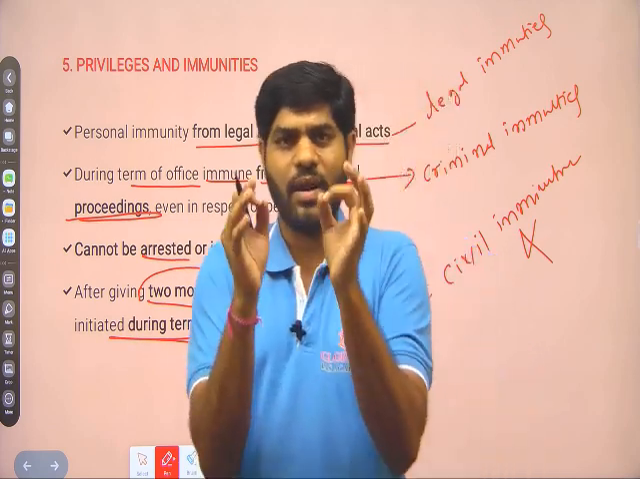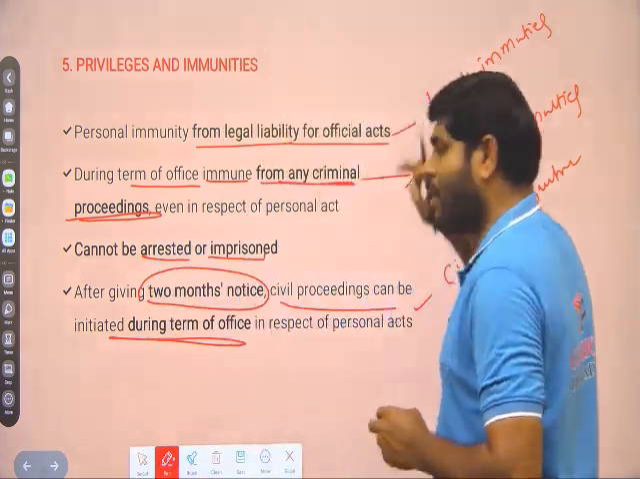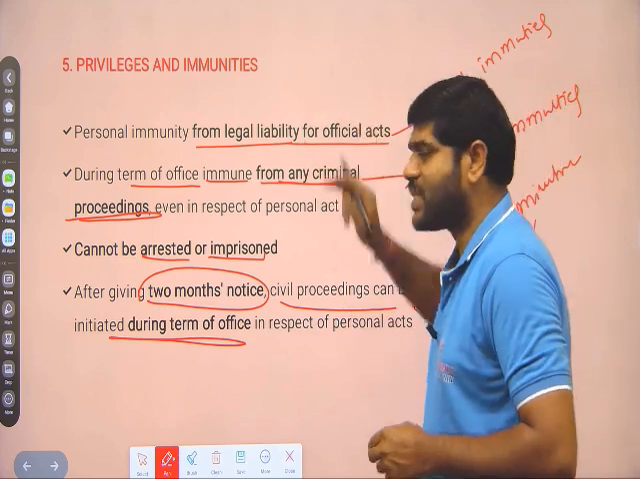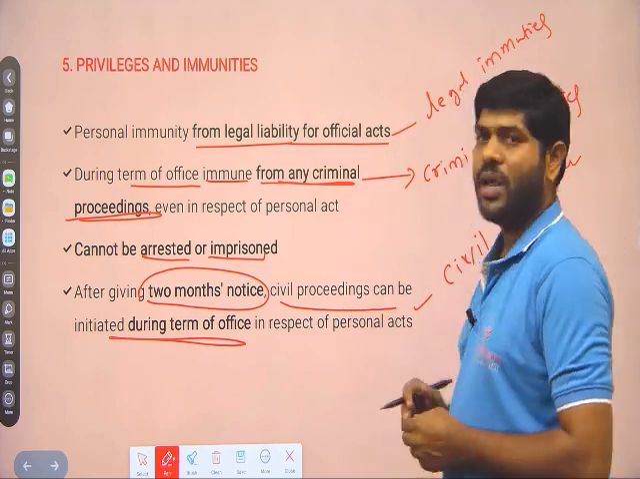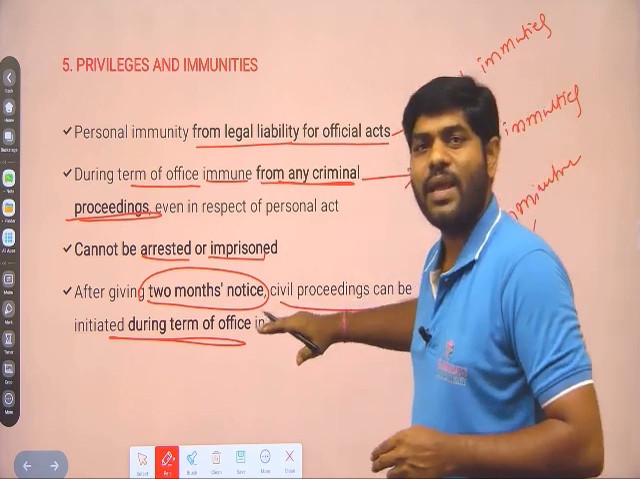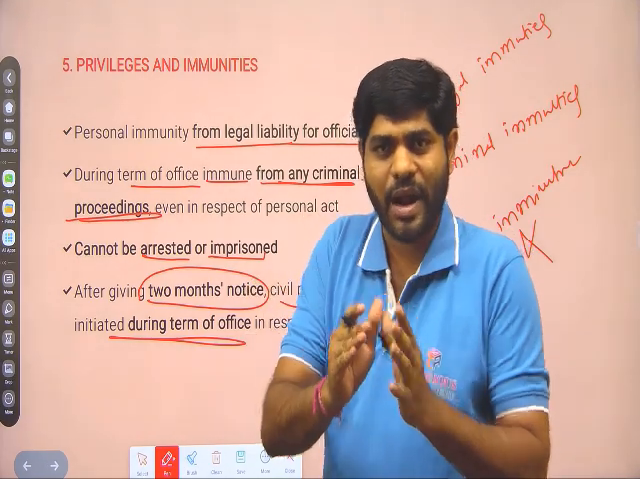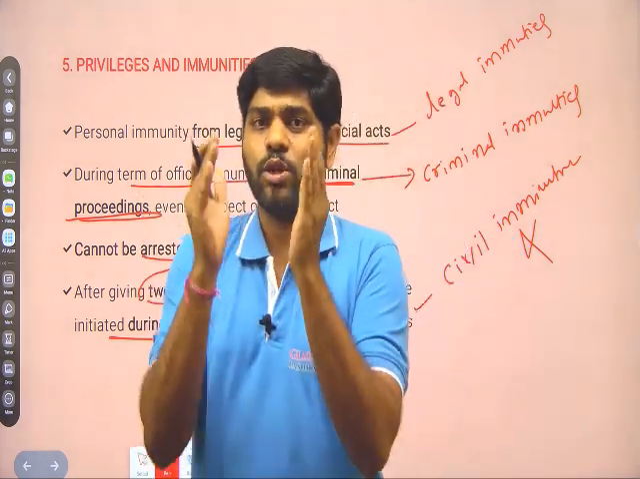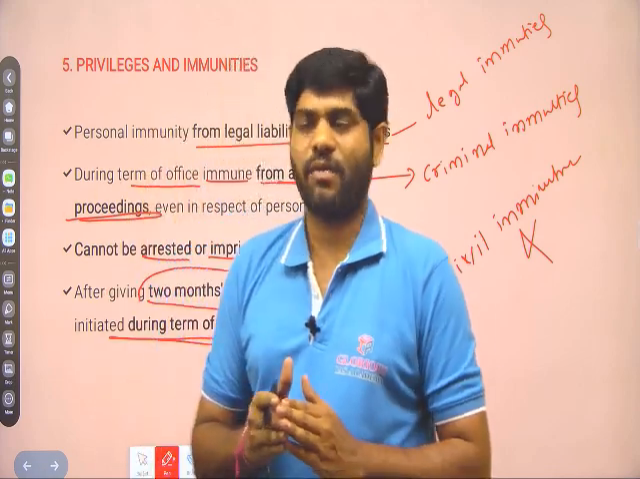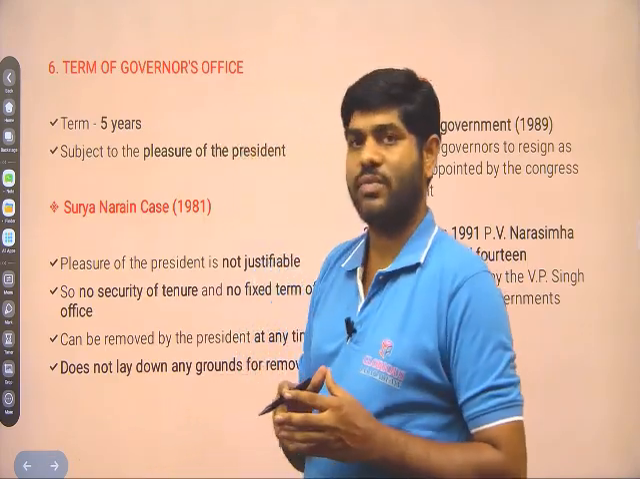So the governor is provided two types of immunities. Number one, legal immunity for his official acts. Number two, criminal immunity. But the Constitution does not provide civil immunity. Civil proceedings can be initiated against the governor while he is in office with 2 months advance notice to the governor. So these are the privileges and immunities of the governor.